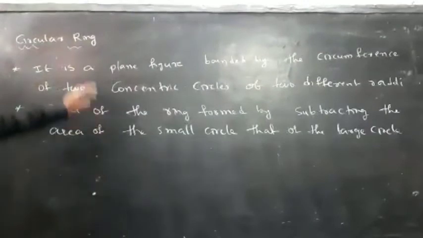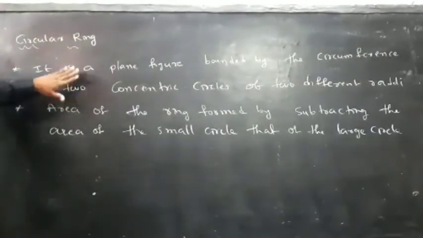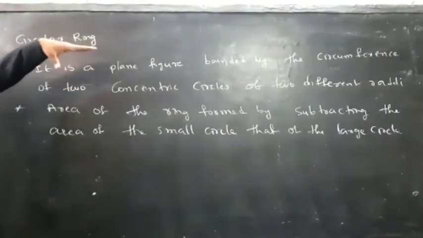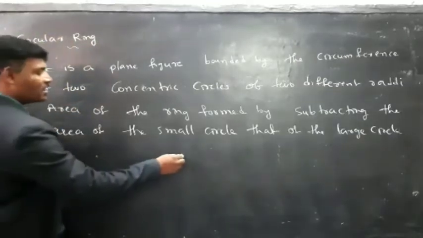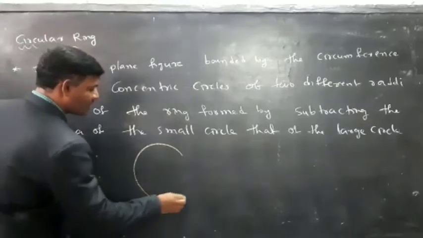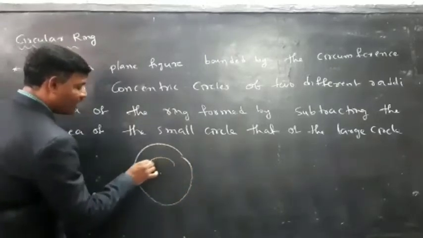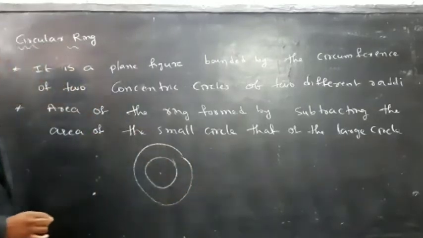Next, circular ring. It is a plane figure bounded by the circumference of two concentric circles. What is the meaning of concentric circles here? They have the same center with different radius.